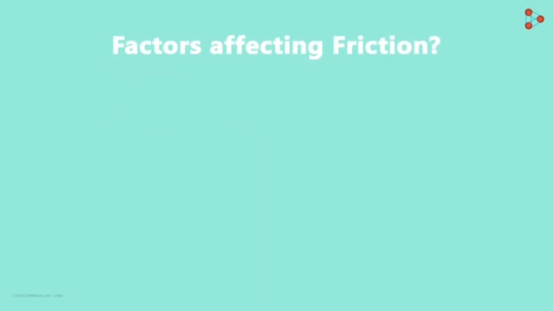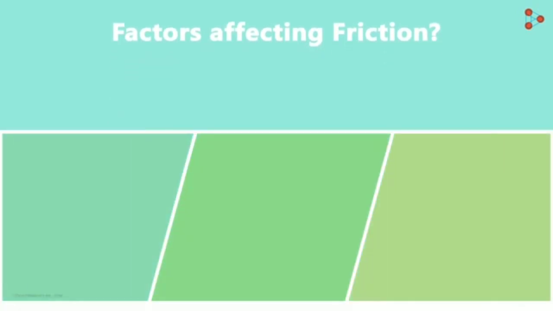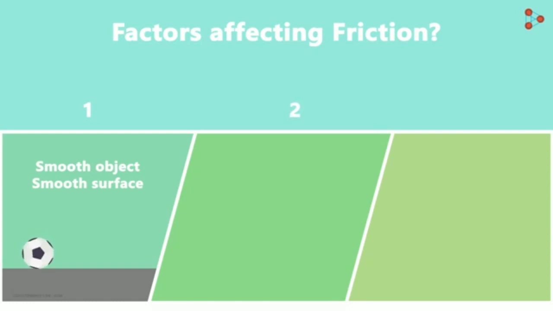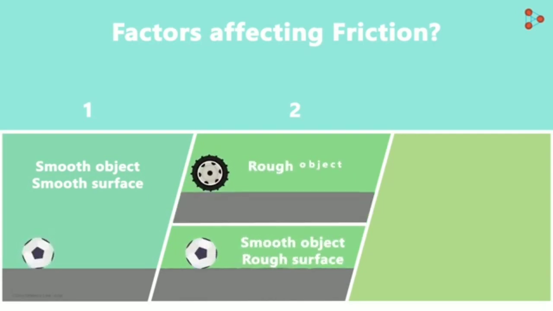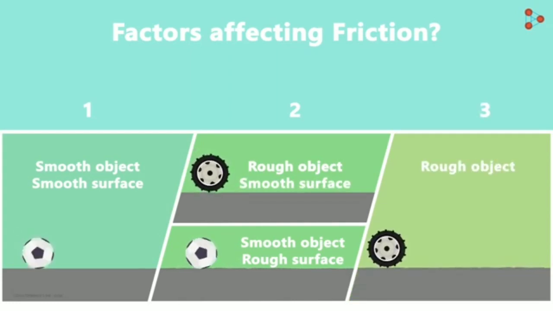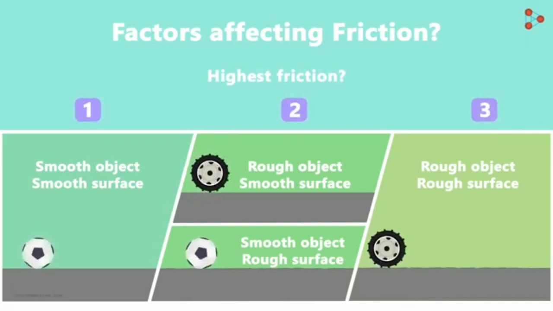Let me give you 3 situations and then you tell me what it depends on. The first situation is when an object with a smooth surface is moving on a surface which is very smooth. Second, the object has a smooth surface and the surface on which it moves is rough. Or the object has a rough surface and the surface on which it moves is smooth. And in the third case, the surface of the object as well as the surface of the table is rough. In which situation do you think the force of friction will be the highest?